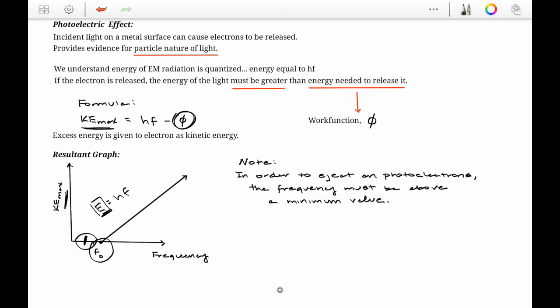which produces movement. So in this video we covered thermal radiation, black body radiation, the quantization of energy, and the photoelectric effect. If you have any questions, feel free to leave them in the comments.